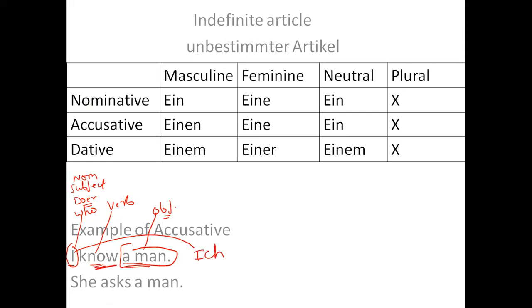This know would be kenne. And this a man. I'm not talking about a woman, so this feminine column will not be there. This neutral column will not be there because a man is masculine, right? So the answer has to be from this table.